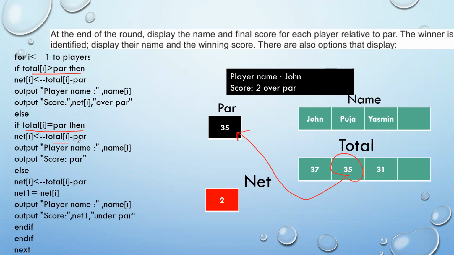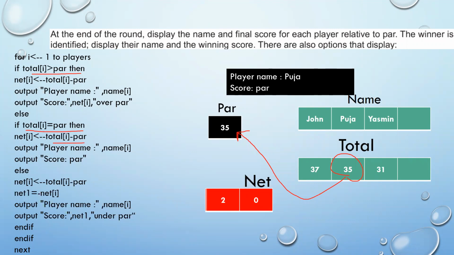So again, total minus par, that is 35 minus 35, will give you 0, which is reflected in the array called net. So you can see Pooja's score is reflected as 0. The output on the screen has changed: the player name is Pooja and her score is equal to the par score, hence the word par.